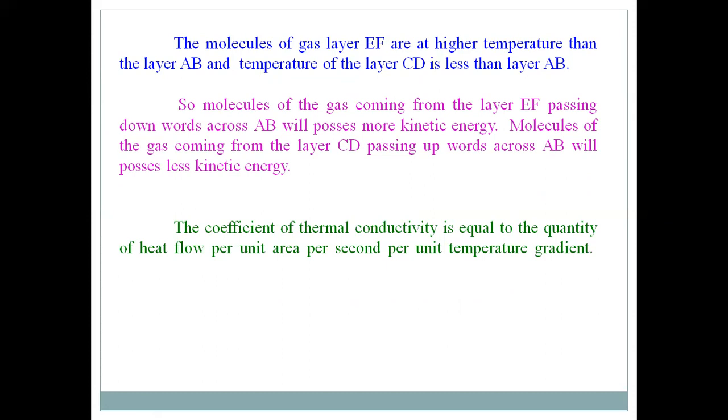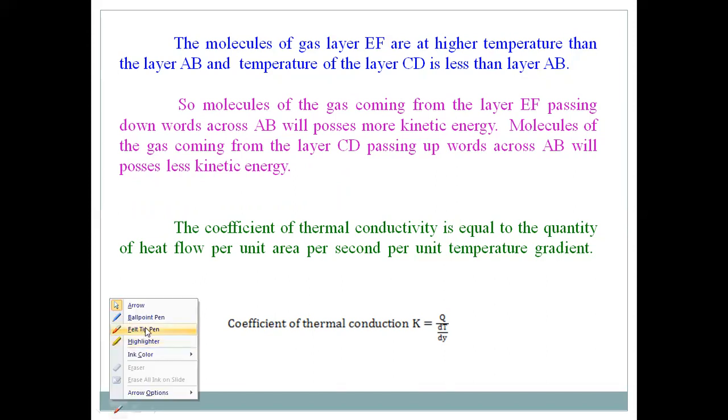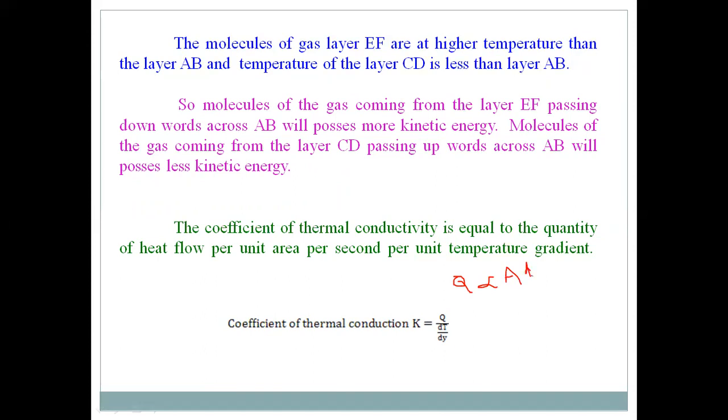So the coefficient of thermal conductivity can be defined as the amount of heat energy flow per unit area per second per unit temperature gradient. So the coefficient of thermal conduction is equal to Q by dT by dy. Actually, this came from the fact that the amount of heat transfer Q is directly proportional to the area of the layer, that is A, and the temperature gradient, that is dT by dy.